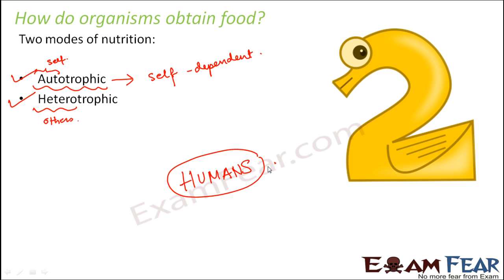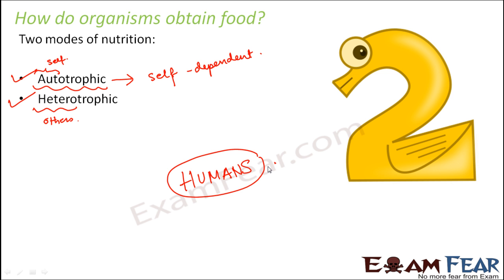Now, if I ask you, whenever you prepare a dish, what do you use to prepare that dish? The vegetables, the fruits, fish, egg, spices. So from where do you get all these? Do you prepare the vegetable? Do you produce the vegetable? Not really. So basically you are dependent on some plants for the vegetables, fruits, spices, cereals, etc. Similarly, you are dependent on some other animals to get fish, egg, meat, etc. And once you get that from other plants and animals, you just prepare them in an edible way for yourself so that it tastes better.